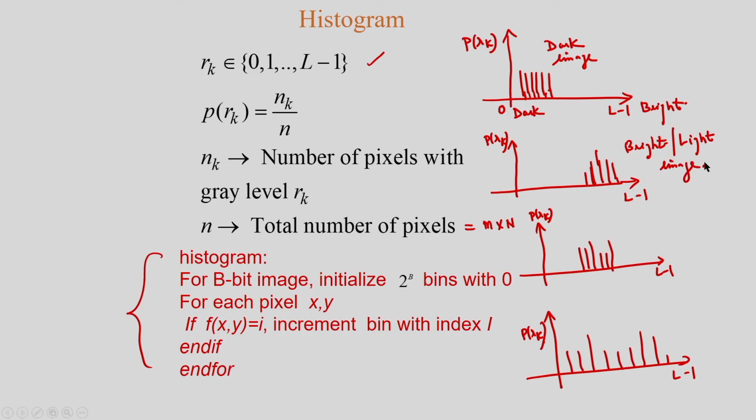And in my first class, I discussed the contrast of an image. The contrast of an image depends on the dynamic range. Dynamic range means the highest pixel value I have to consider in an image, and the lowest pixel value. The difference between these two is called the dynamic range. In the third case, the histogram is not uniformly distributed, so I will be getting a low contrast image.